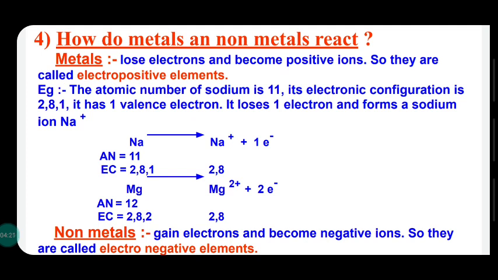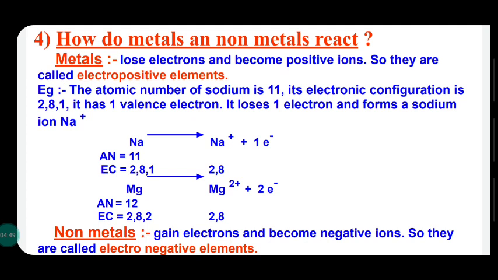This is possible by releasing electrons or by accepting electrons. Elements can release electrons and attain stability with 8 electrons in the outer shell, or elements can accept electrons and also reach the octet state.